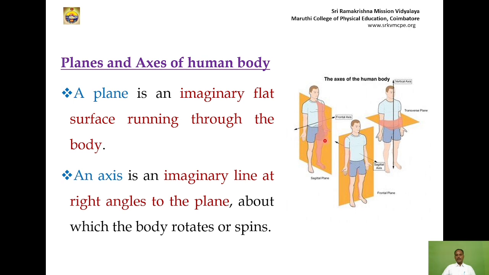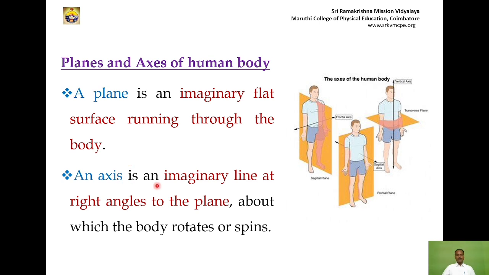Here, the name of the plane is the sagittal plane. This type of flat surface is called the frontal plane. And the third plane is the transverse plane. It is different from the other two. So the imaginary flat surface running through the body is called a plane. And what is the meaning of axis?